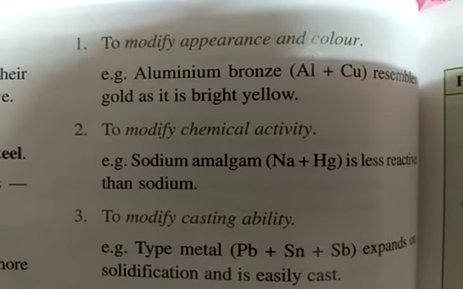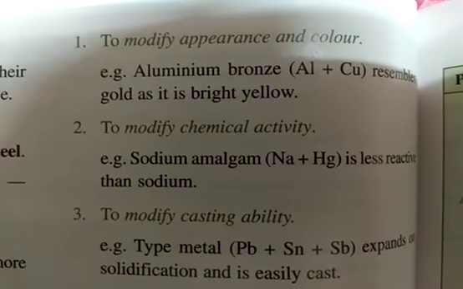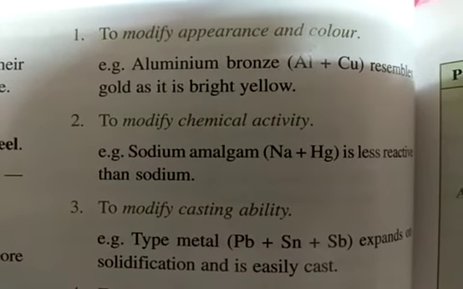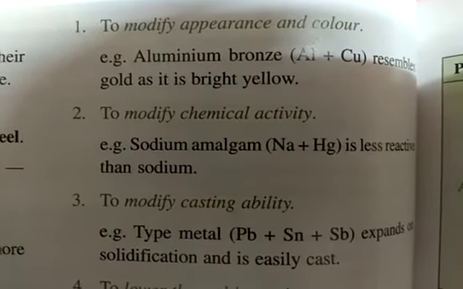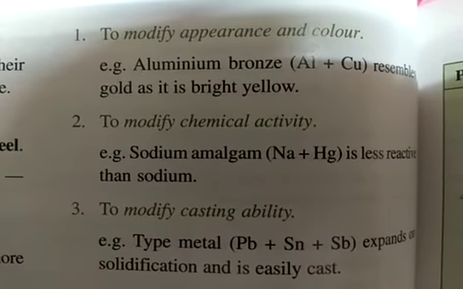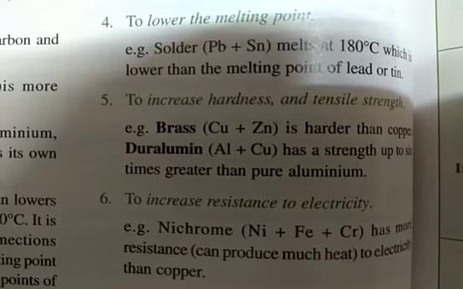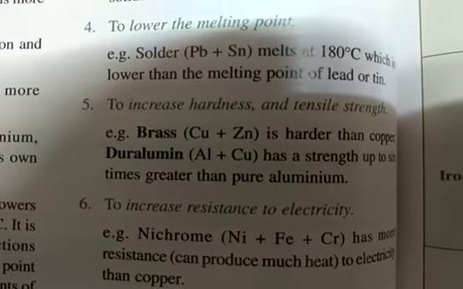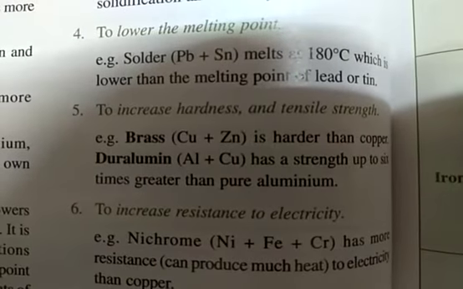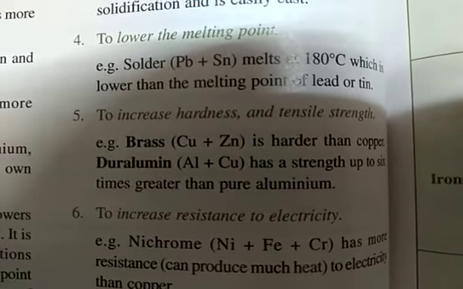some reasons for alloying have been given, like aluminium bronze. Aluminium copper resembles gold as it is bright yellow. So aluminium plus copper is simply called aluminium bronze. Or to increase the hardness and tensile strength, here you can see brass, which is an alloy of copper and zinc. It is harder than copper.